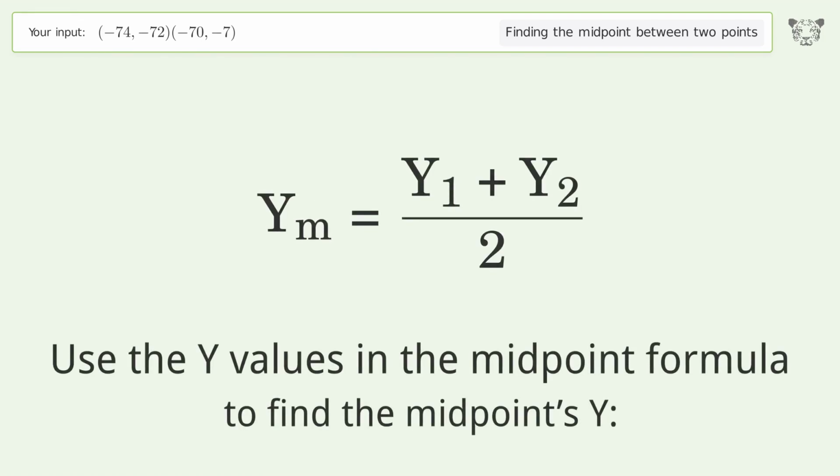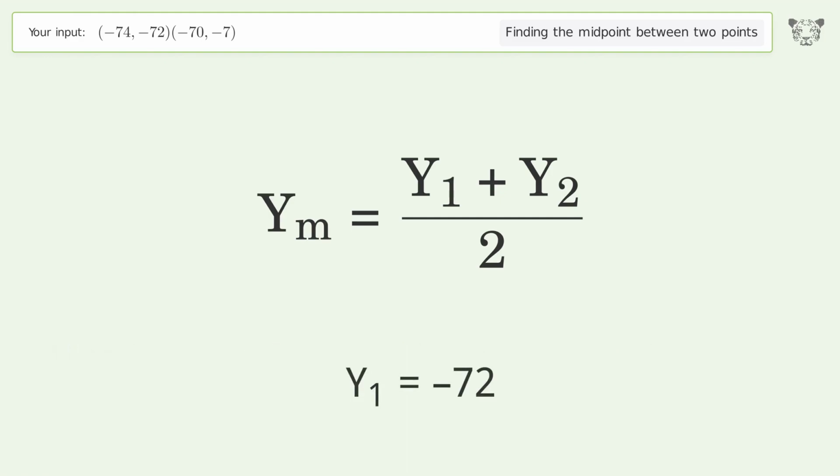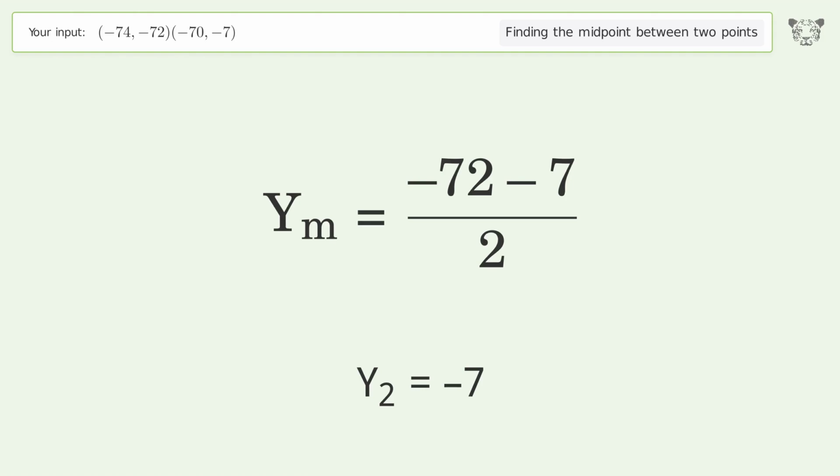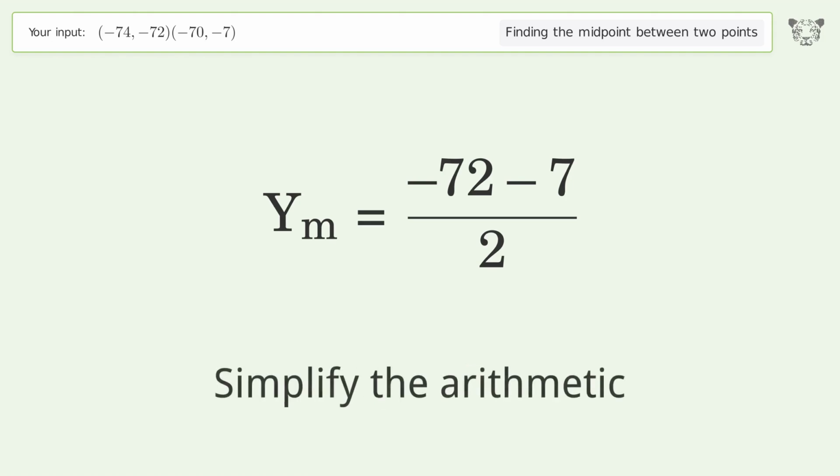Use the y values in the midpoint formula to find the midpoints y. y1 equals -72. y2 equals -7. Simplify the arithmetic.